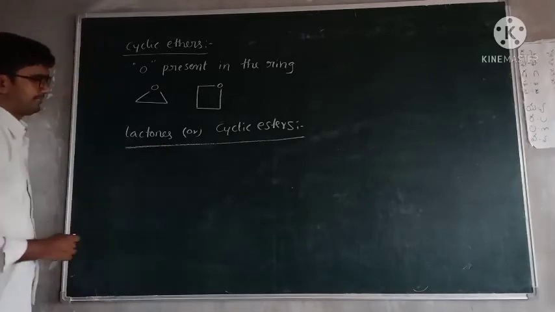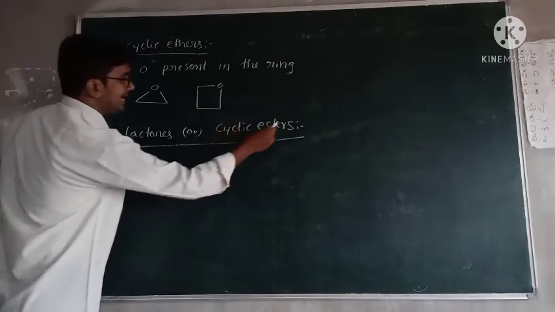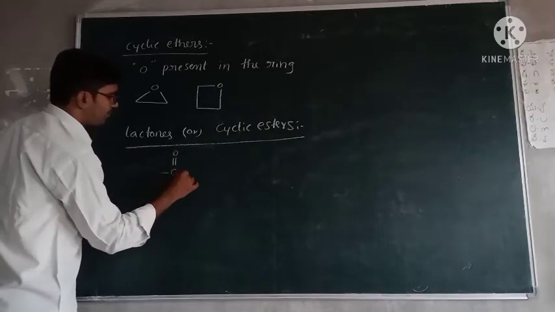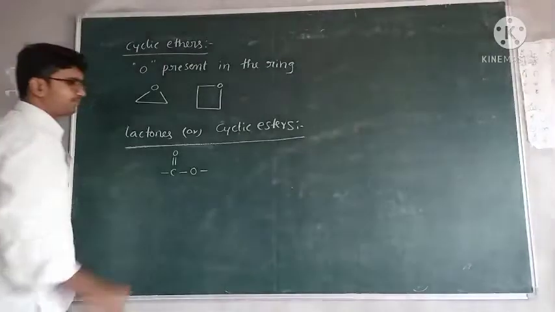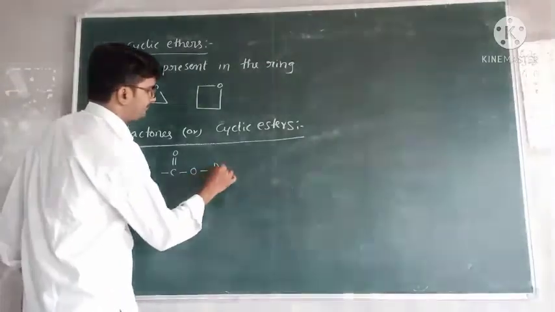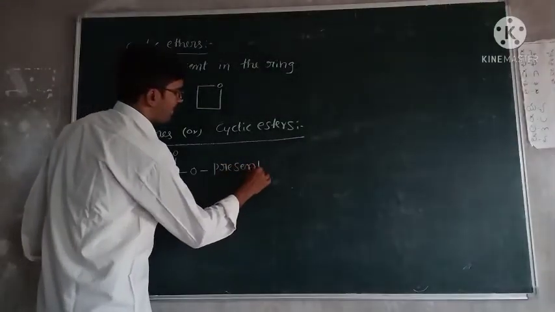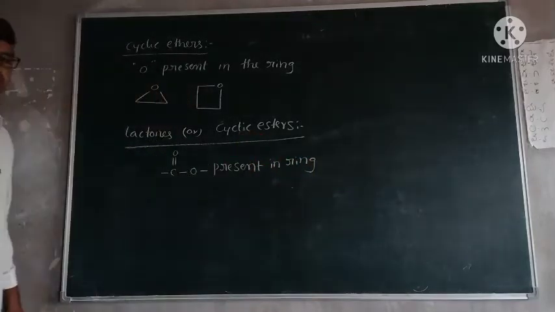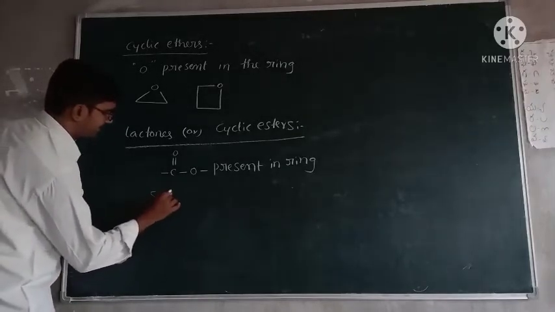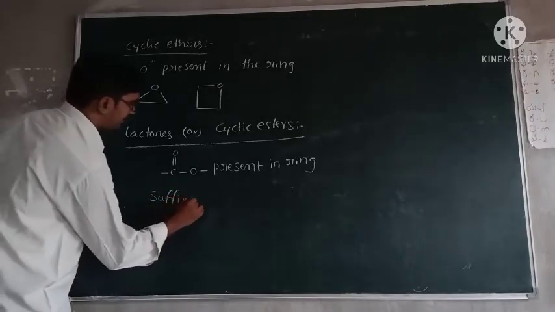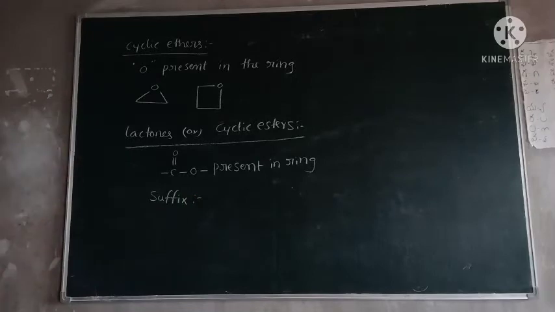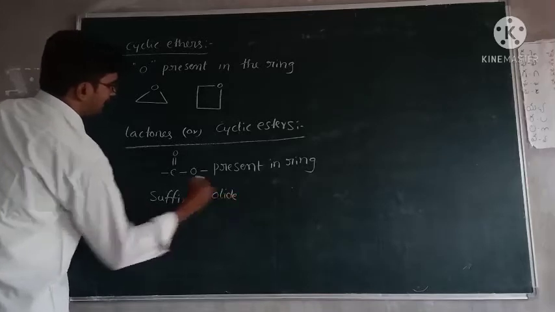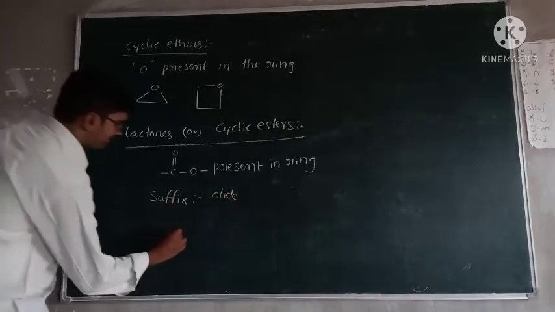Lactones are cyclic esters. Cyclic esters means the C double bond O, COO, is present in the ring. The suffix name for lactones is olide. Okay, one example for this one.